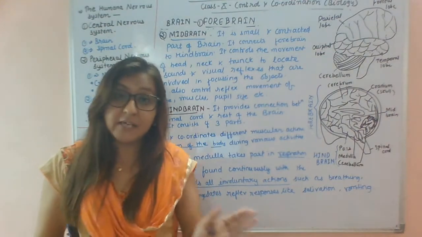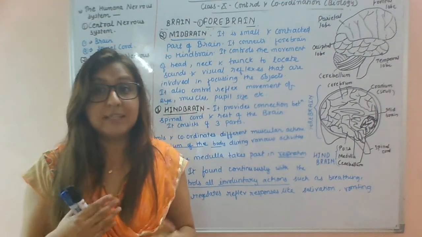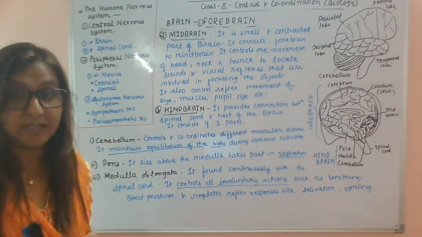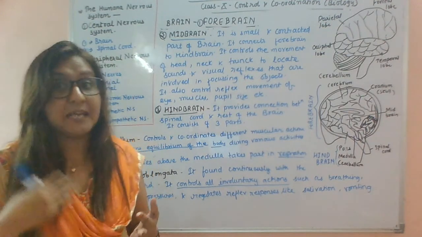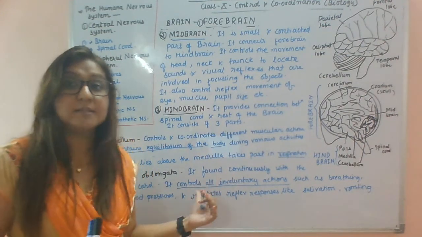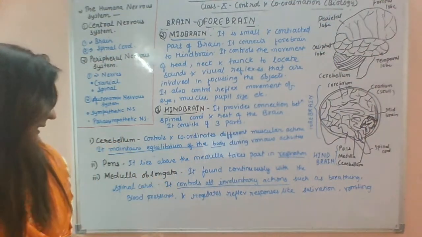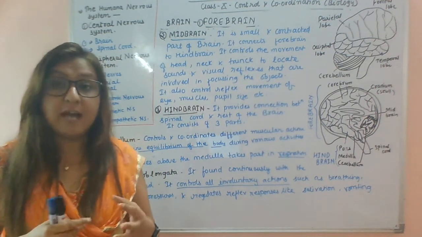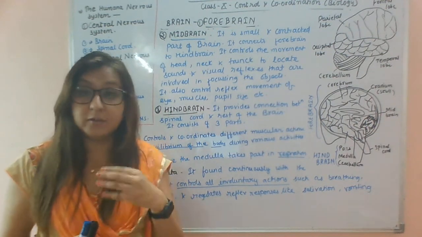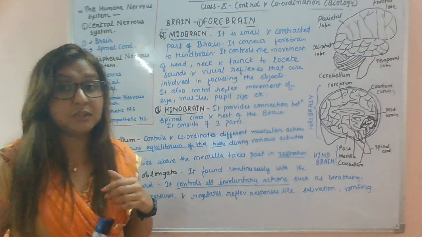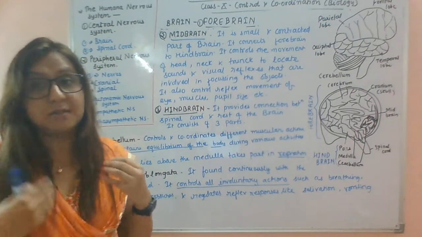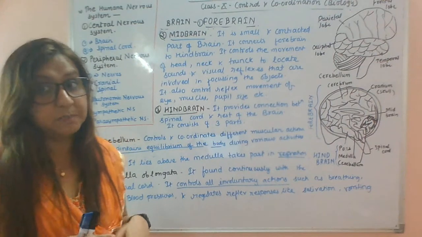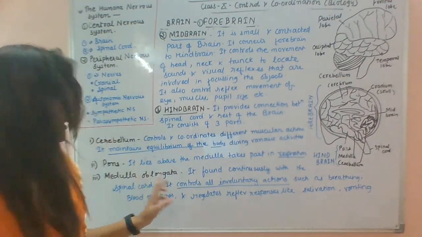The main function of the medulla oblongata is that it controls all involuntary actions, which are not in our control, like breathing, heartbeat, and blood pressure. It also regulates reflex actions. For example, if there is tasty food in front of you, you start salivating. Or if you eat a medicine that is very bitter, you automatically react. That is a reflex action, controlled by the medulla oblongata.